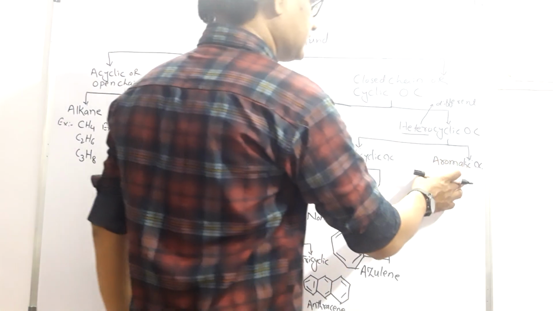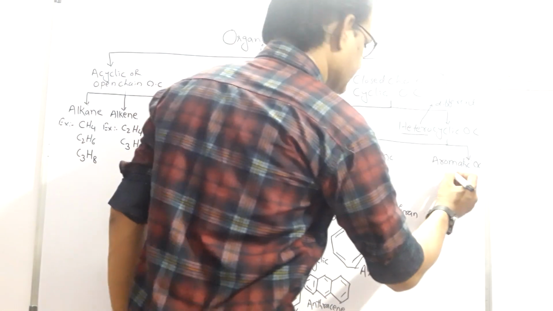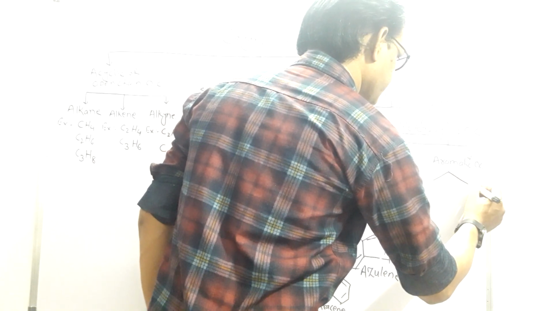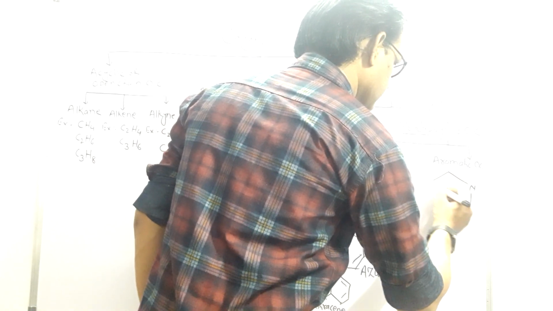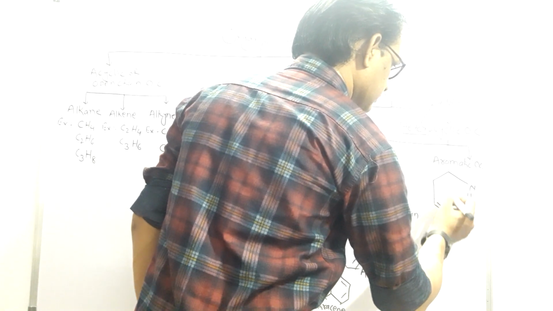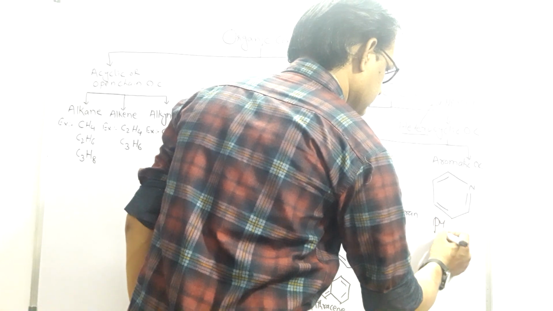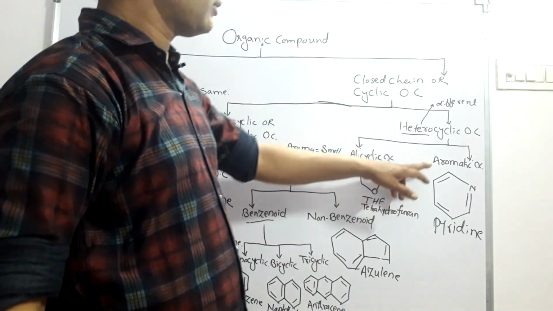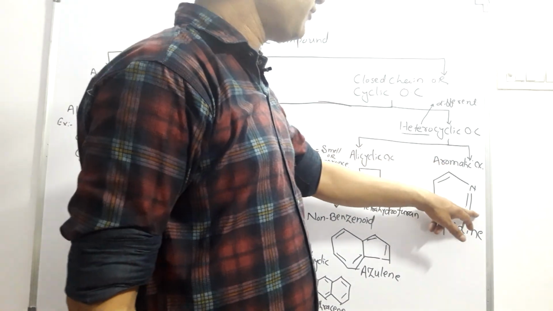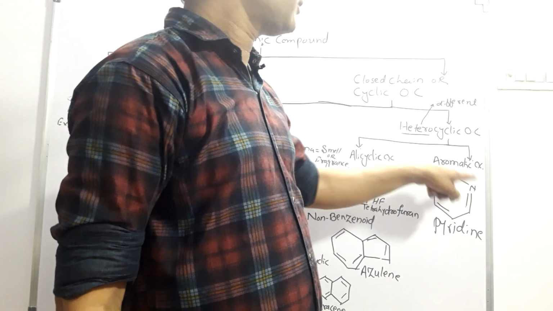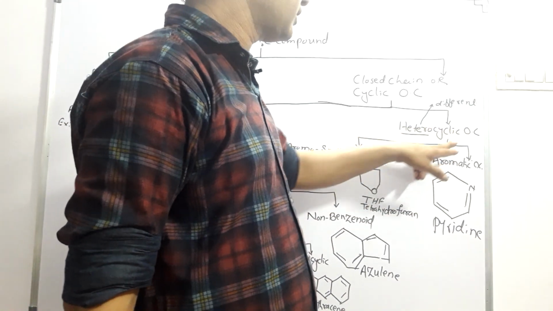Now this heterocyclic compound may also be aromatic. How? We can take the example of pyridine. This is the structure of pyridine. Here this ring is made up of carbon and 1 heteroatom is present in the ring. That's why it is called a heterocyclic organic compound.